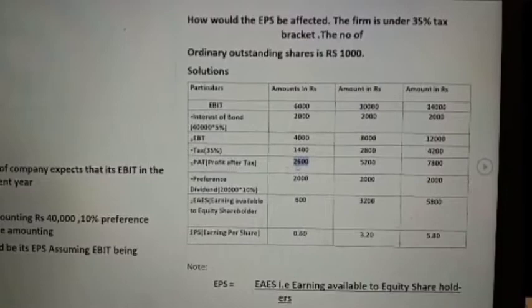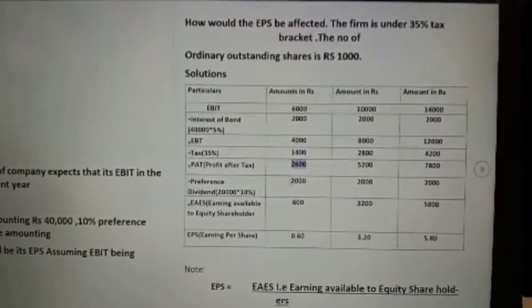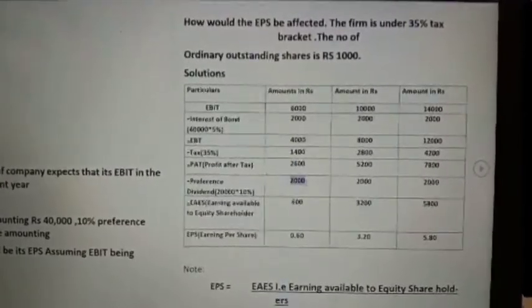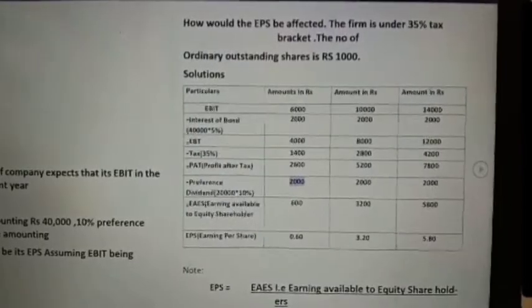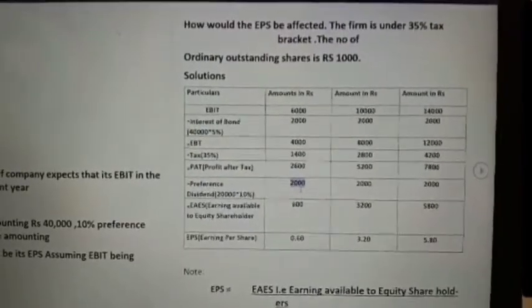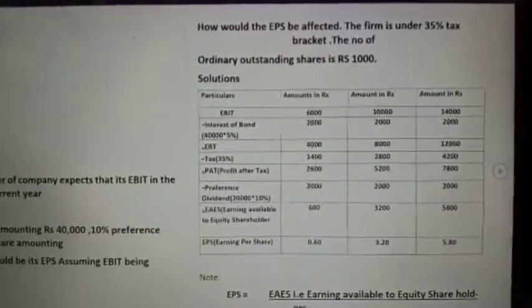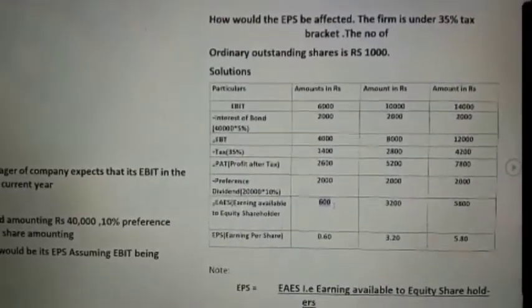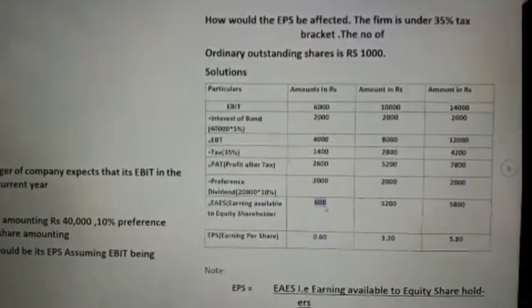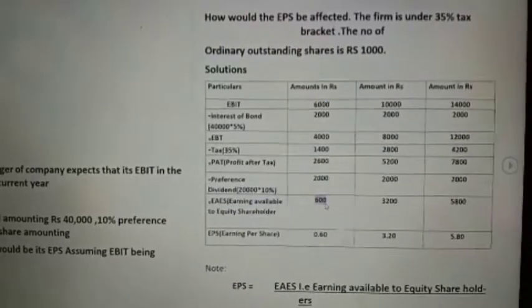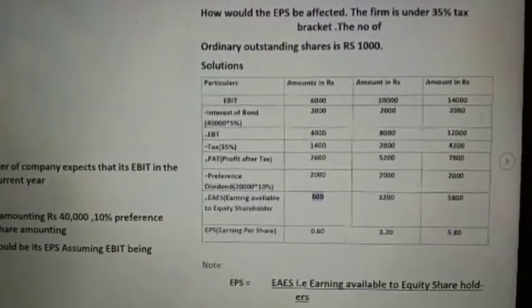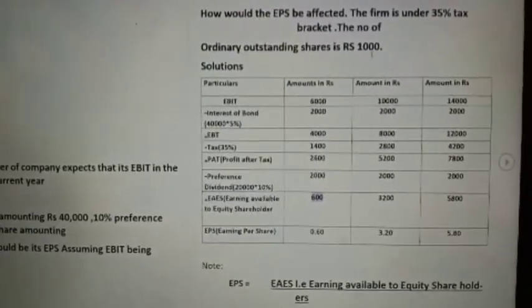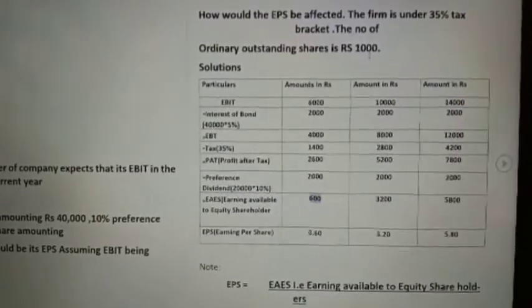After that we give the preference dividend of 2,000. It is also fixed, as it is a preference dividend: 10% of 20,000 is 2,000. After giving the preference dividend, we get 600 as EAES, earnings available to the equity shareholders. And how do we get the EPS? EAES divided by the ordinary outstanding shares, 1,000. 600 by 1,000 is 0.60.